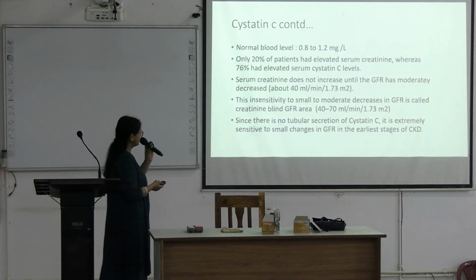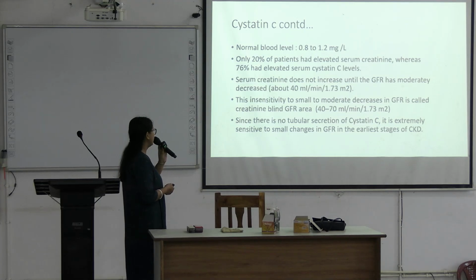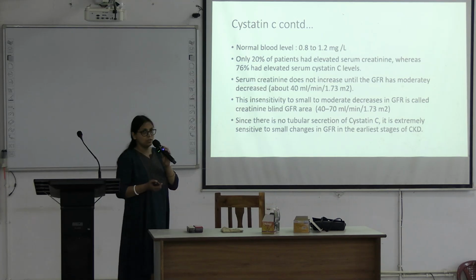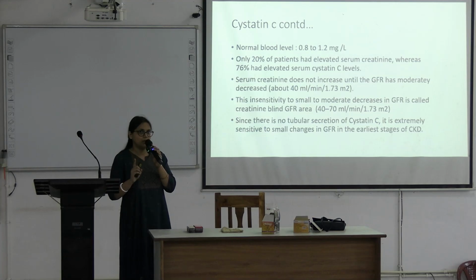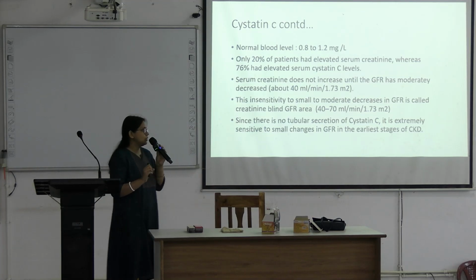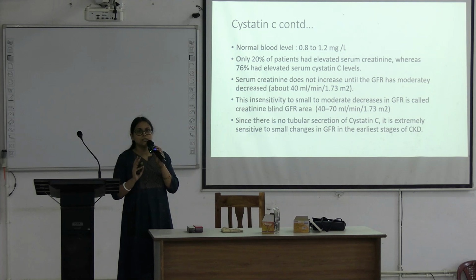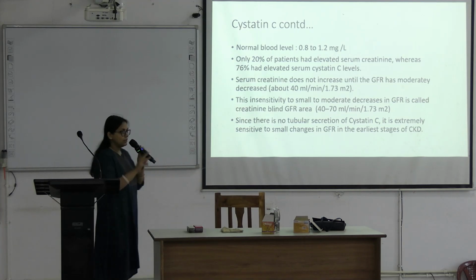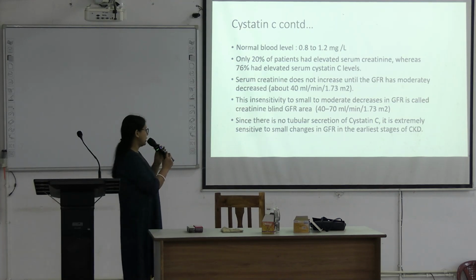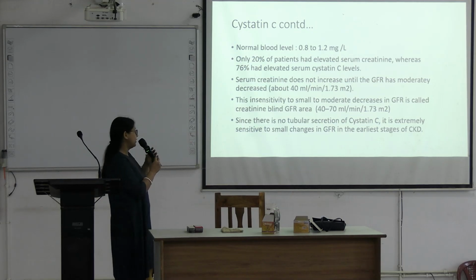It is written that serum creatinine does not increase until GFR has moderately decreased, that is to about 40 ml. When GFR falls from 120 to 100, 90, 70, down to 40, the blood creatinine level will be unaltered. Because you know that 10% of creatinine is secreted from the tubule, the tubular secretion rate will increase to compensate and normalize the serum creatinine level. When it is below 40, then the creatinine level rises. So this area up to 40 is called the creatinine blind area.